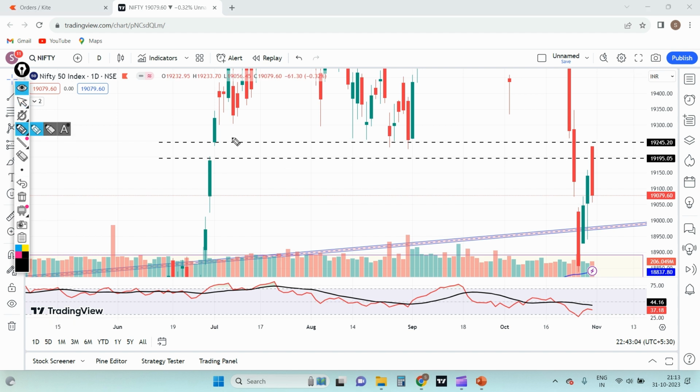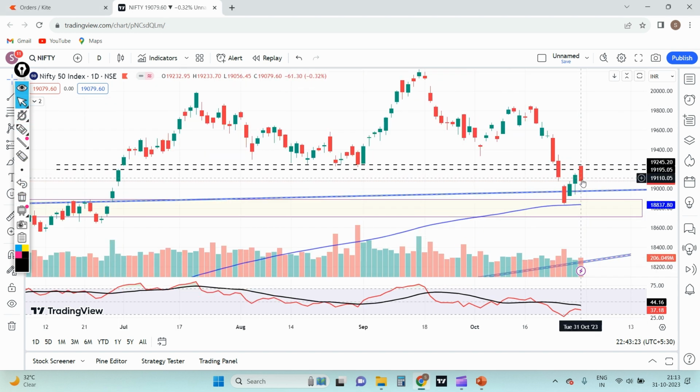We have seen Nifty taking support at this point. This was a candle where we saw a gap up, and then for four days Nifty traded at this point, and then Nifty went on to the higher side. But at the present time, there was a huge candle over here, and Nifty broke this zone with a huge candle, and after that we saw follow-through till the 200 moving average. Now, after the 200 moving average, Nifty has bounced to around 250 odd levels.